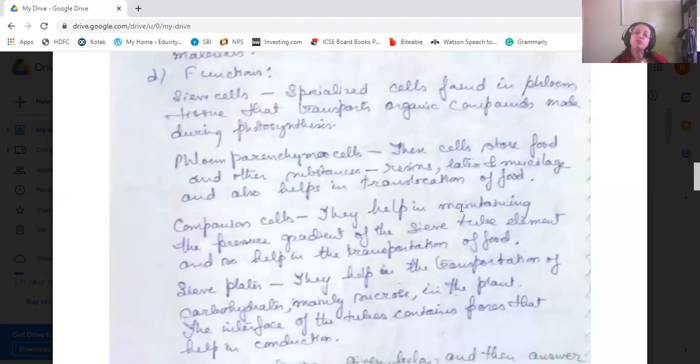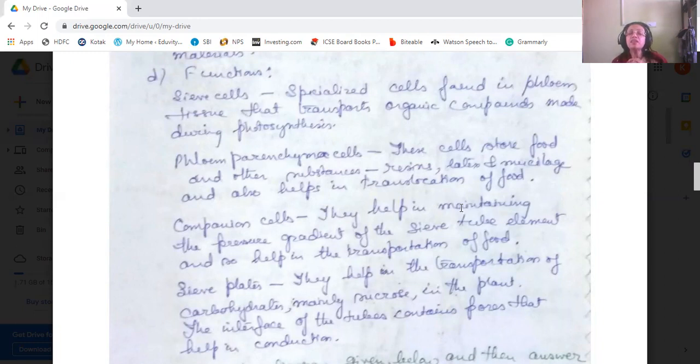Next, we come to companion cells. They help in maintaining the pressure gradient of the sieve tube element, and so they help in transportation of food. That is, they help to pass on the food from one cell to another, like a tube, from upper to lower or lower to upper. If the leaves are in the lower portion, the food should be carried to the upper parts of the plant. So they keep a pressure on the food so that it can be transported to different parts of the plant, and that's why they help in translocation of food.